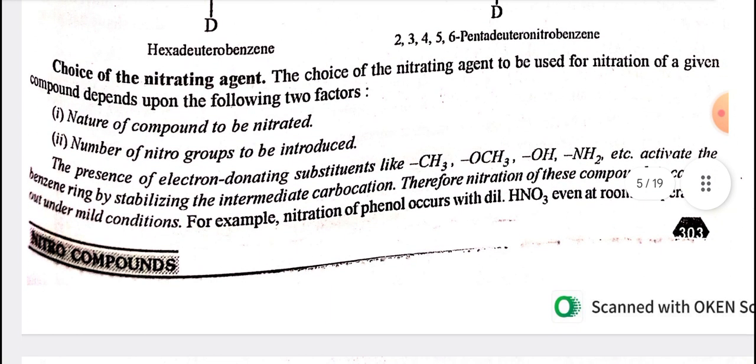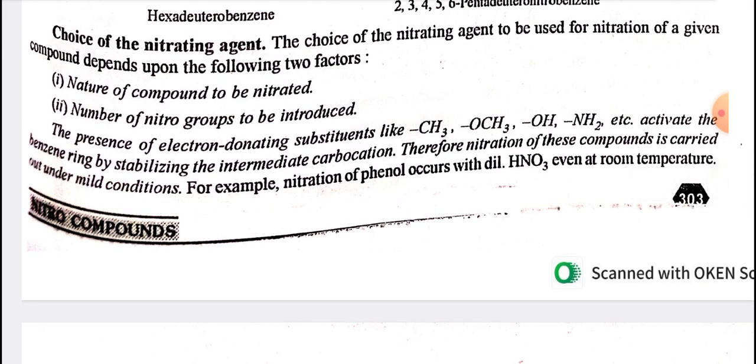Choice of nitrating agent. The choice of nitrating agent to be used for the nitration of a given compound depends upon the following two factors: the nature of the compound to be nitrated, and the number of nitro groups to be introduced. The presence of electron donating substituents like methyl, methoxy, OH, NH2, etc. activates the benzene ring by stabilizing the intermediate carbocation.